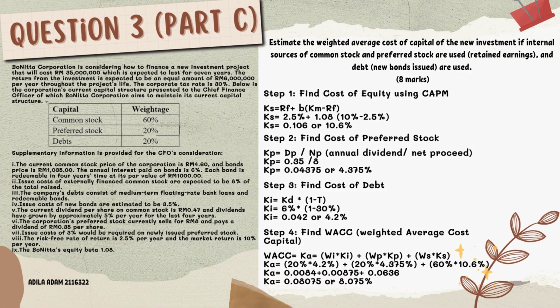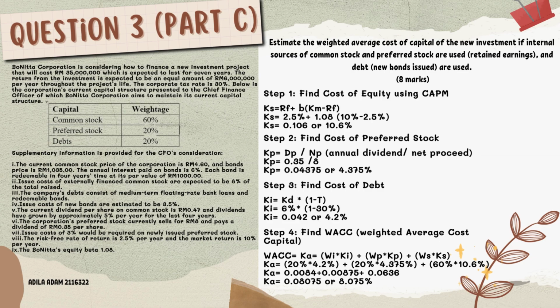Okay, now we move on to question 3 part C. The question is to estimate the weighted average cost of capital of the new investment if internal sources of common stock and preferred stock are used and debt is used. For this question, I use formula and do not use a financial calculator. I use a step-by-step approach because it's easier to understand.